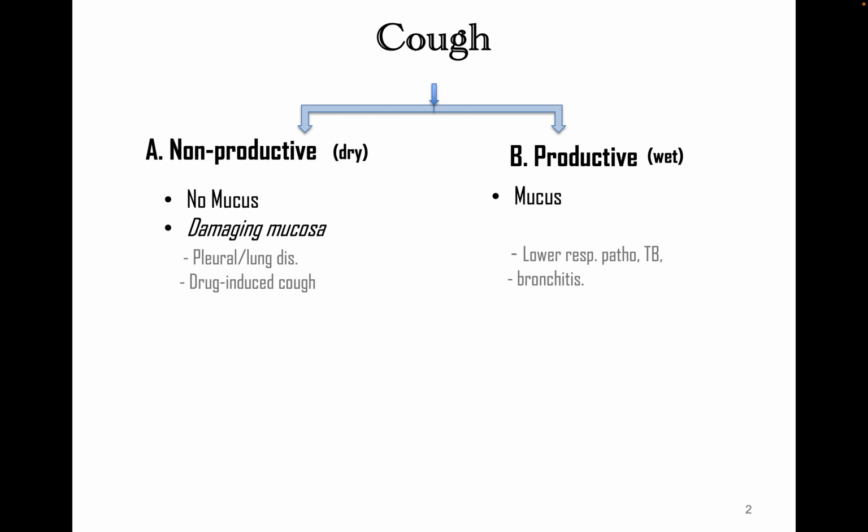So why is it significant? In dry cough, if you keep it untreated, this can damage the patient's airway mucosa. Remember, in the airway you have the pseudo-stratified columnar epithelial cells, right? So these cells will be damaged, therefore we need to treat that condition. The second one, the wet cough: the patients have a lot of difficulty in breathing. That's also dangerous. Therefore, it is significant to use these drugs.